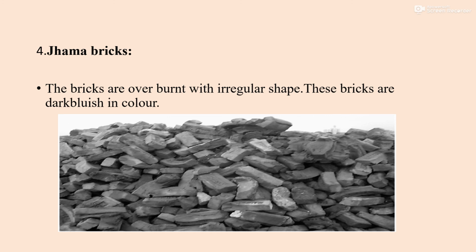So it will have a blackish and dark shade, and it will have irregular shapes. If you see the shapes also, they are irregular. Half, quarter, half, so it is not completely in a proper shape.